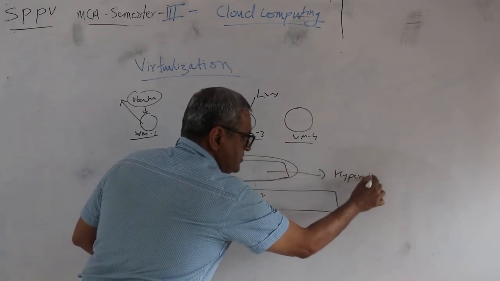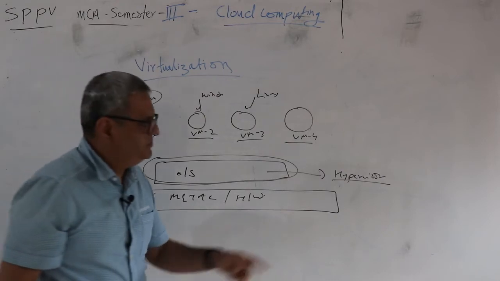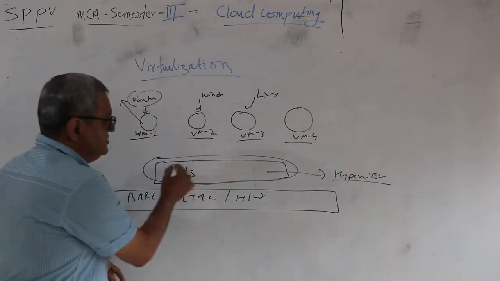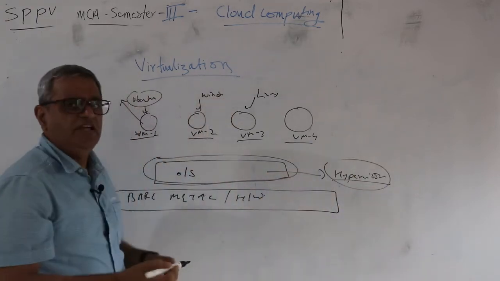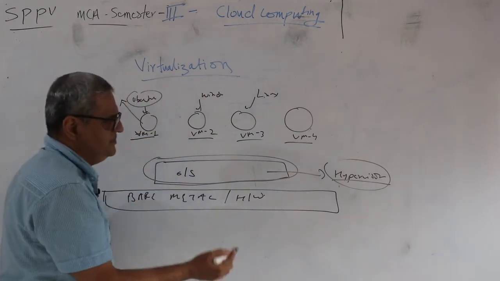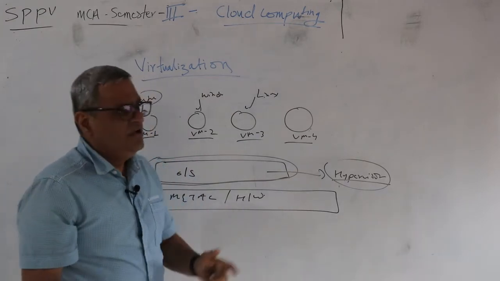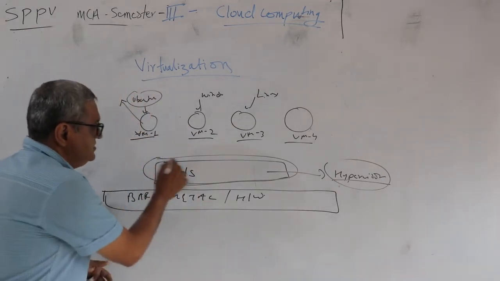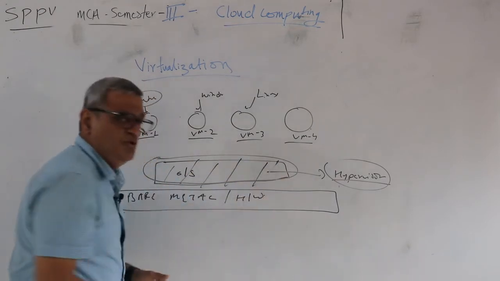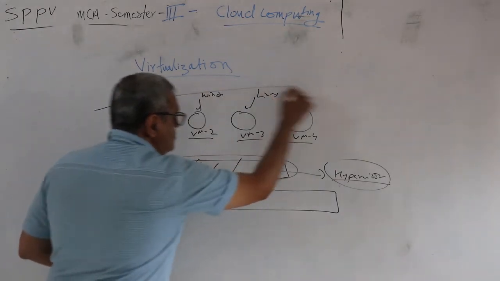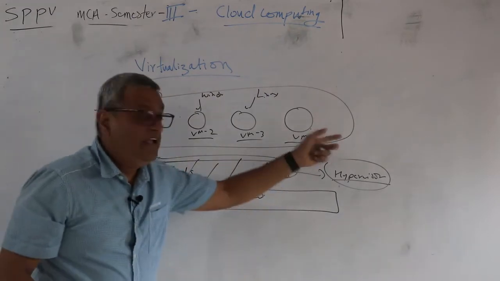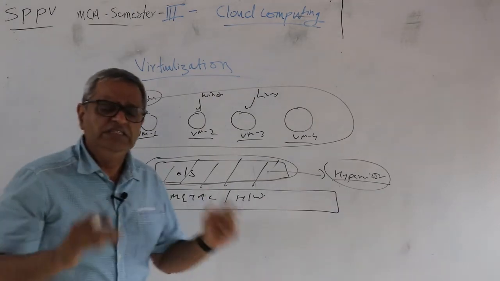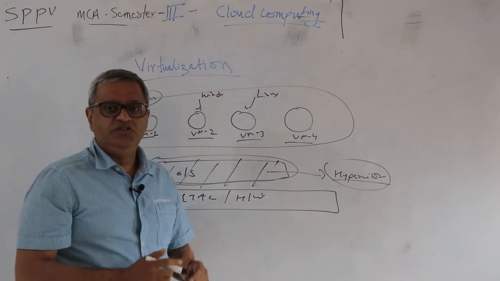And this becomes my hypervisor. In cloud computing terms, the operating system which is installed on bare metal is nothing but your hypervisor. One can use different types of hypervisor. For example, Amazon Web Services uses Xen, somebody else would use VMware. There are different hypervisors, and the hypervisor provides the environment to monitor all the virtual environments, the virtual machines that are getting created. So this is basically the concept of virtualization.